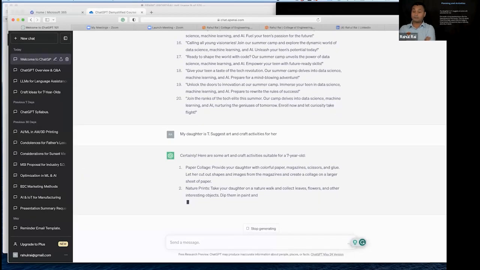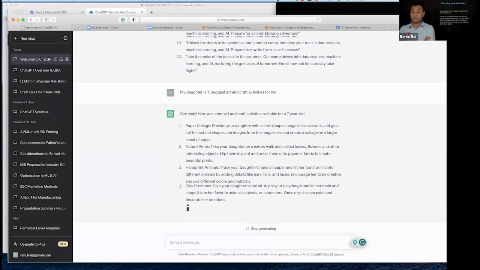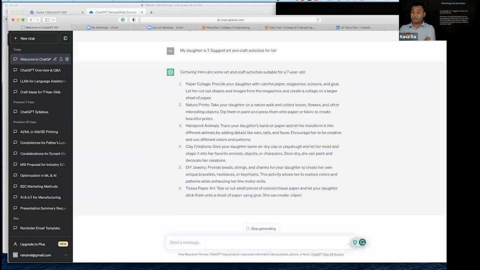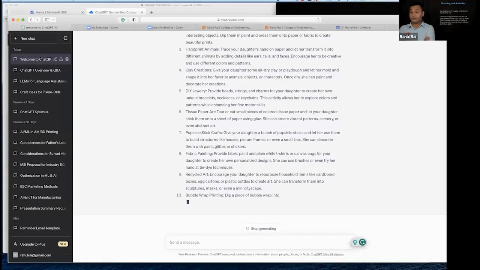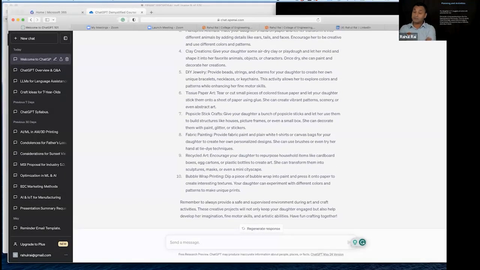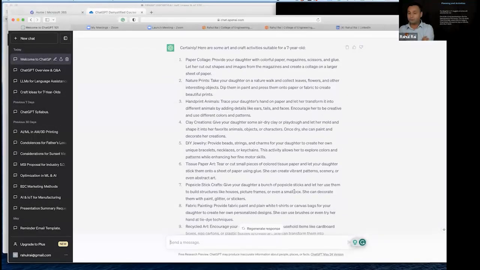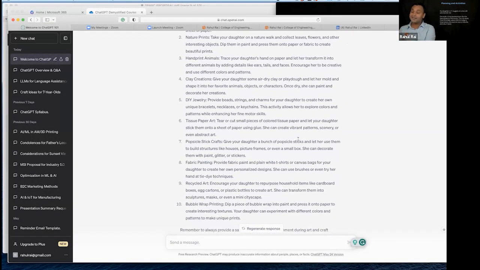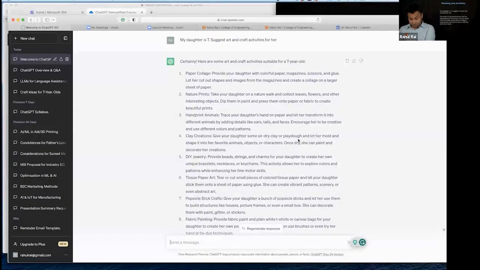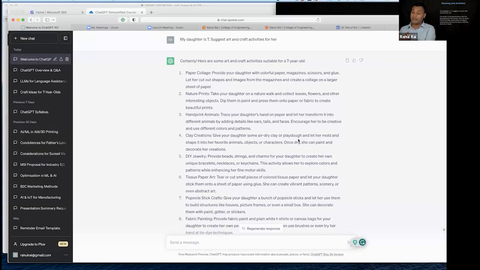Certainly, here are some art and craft activities suitable for a 7-year-old: paper collage, nature prints, hand footprint, clay creatives, jewelry, tissue paper art, and so forth. So it's essentially suggesting 10 different things that I can do, and I can go through the suggestions and pick some of these activities and hopefully implement those for a single day. In fact, I can take these 10 outputs and easily plan 10 different days of activity that I can carry out with my daughter. So this is like an activity planning task.